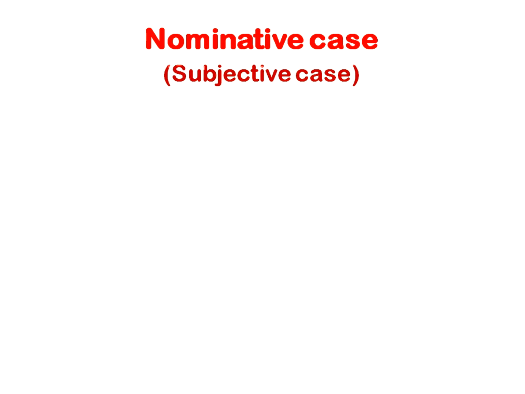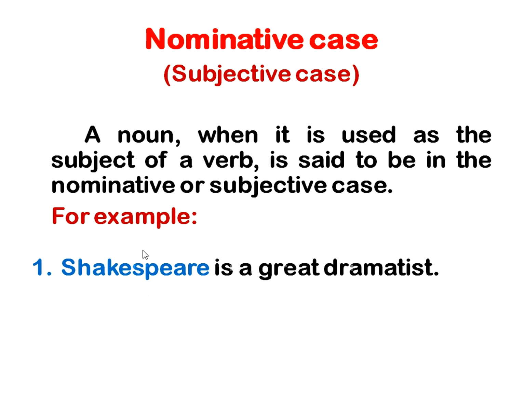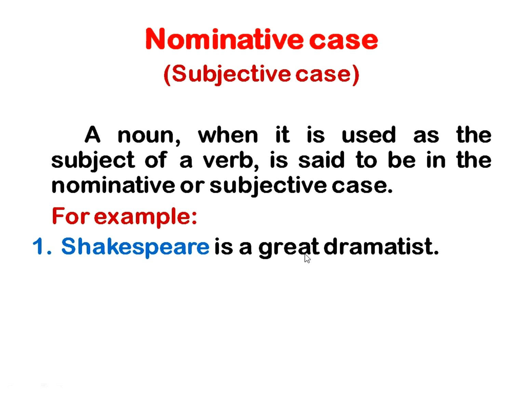What is nominative case? So nominative case is nothing but subjective case. When you use noun as subject of the sentence, that is called nominative case. So a noun, when it is used as the subject of a verb, is said to be in the nominative case or subjective case. For example, Shakespeare is a great dramatist. Here Shakespeare is a proper noun. It is used as subject here, and we can call it nominative case, subject of the sentence.